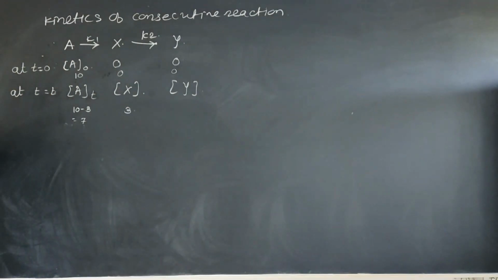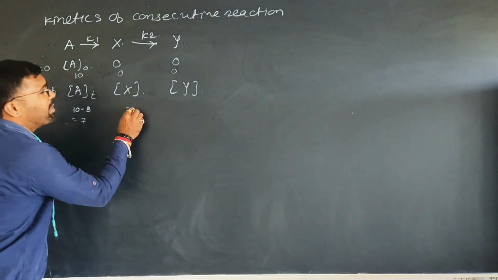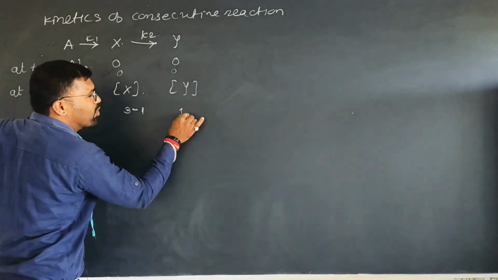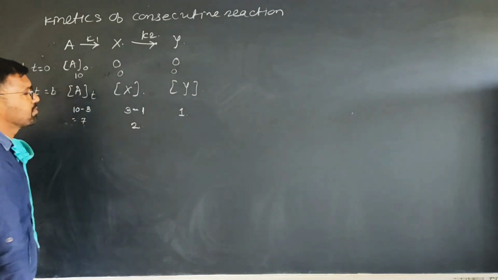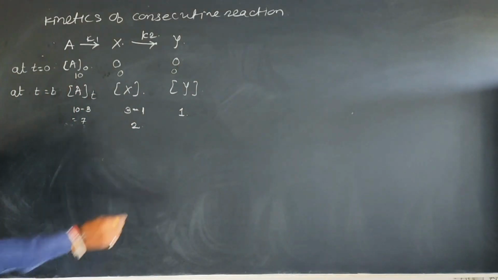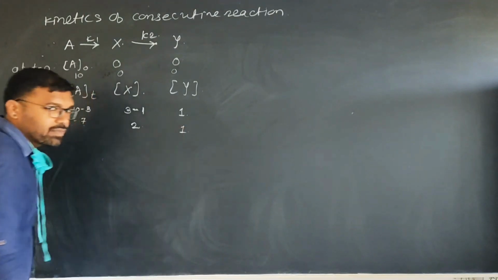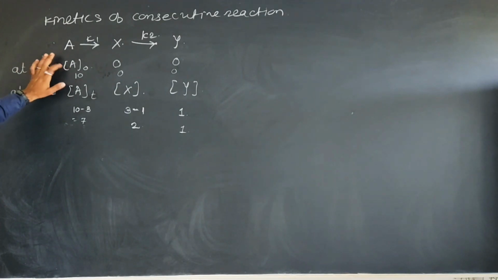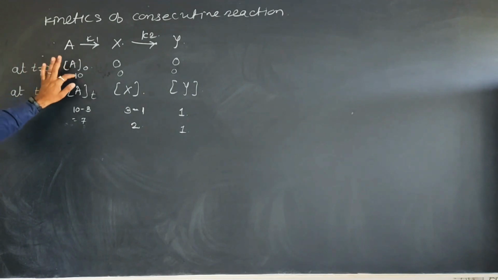Out of these 3 moles, suppose 1 mole of X is converted into Y, remaining amount 2, and Y is 1. We are just taking an assumption: the initial concentration of A is A0 is equal to 10 moles.